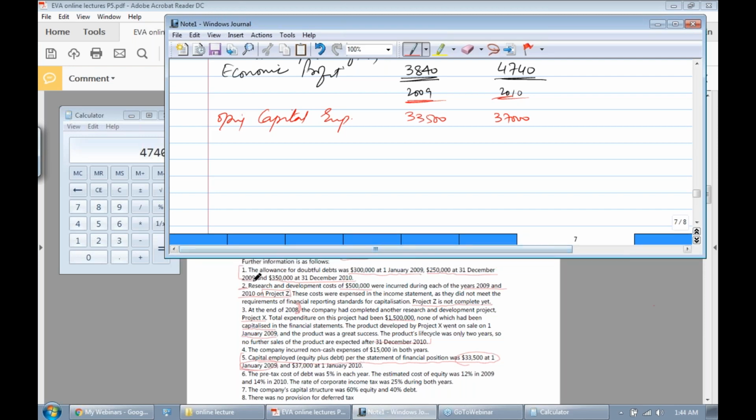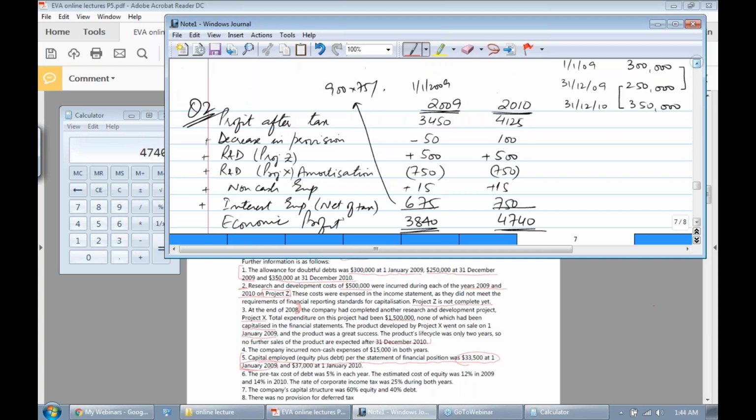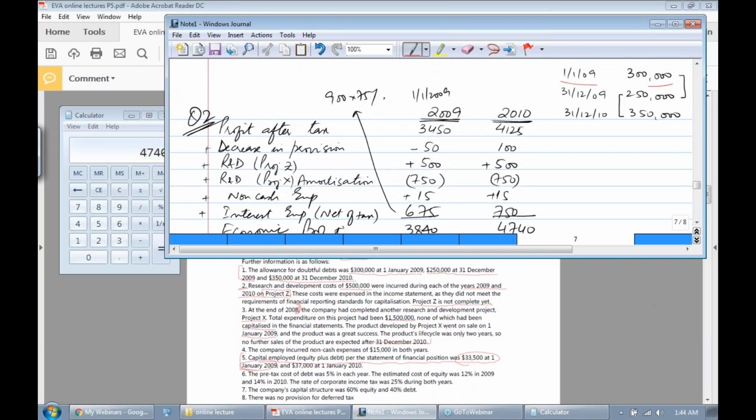The first statement says that the allowance for doubtful debt was 300,000 at 1st January 2009 and 250,000 at 31st December 2009. This 33,500 is related to 2009, but practically it is the closing capital of 2008, or you can say the opening capital of 2009. Opening, 1st January 2009, accumulated doubtful debt was around 300,000.